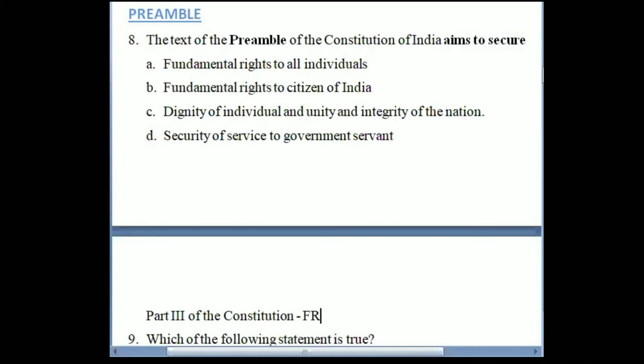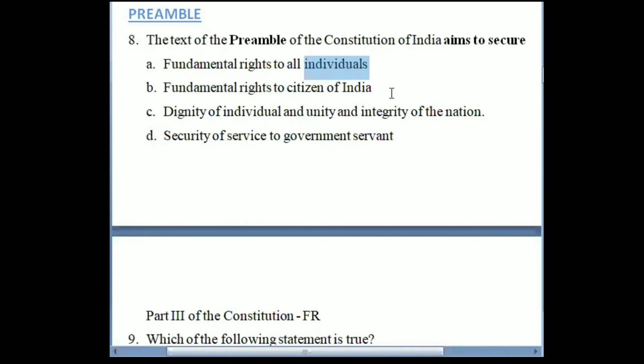Some of the fundamental rights, for example Article 15, Article 16, Article 19, then 29, 30, are given only to citizens. It would be mentioned, the state shall not deny to any citizen. That means that particular right is available only to citizens. It is not available to any individual.